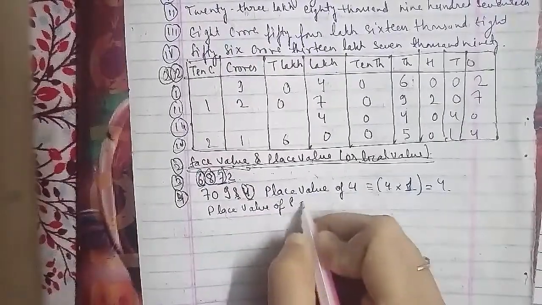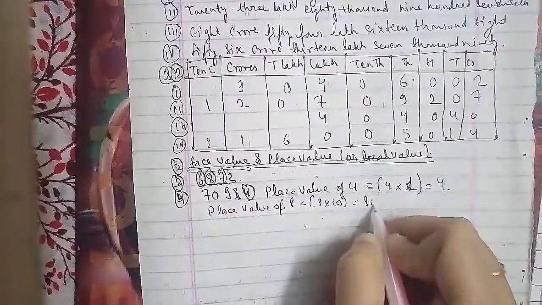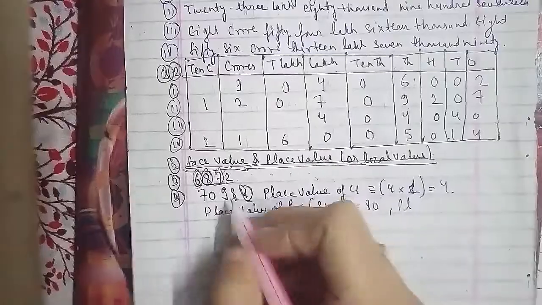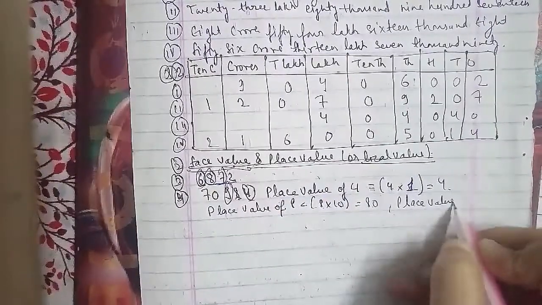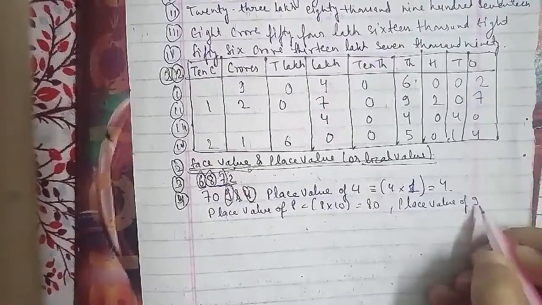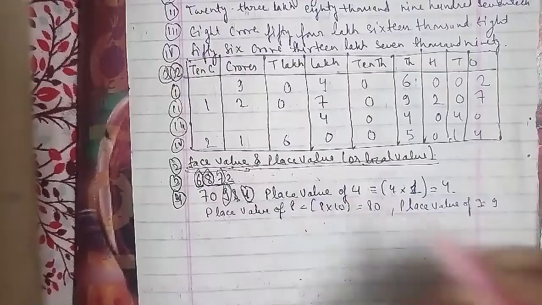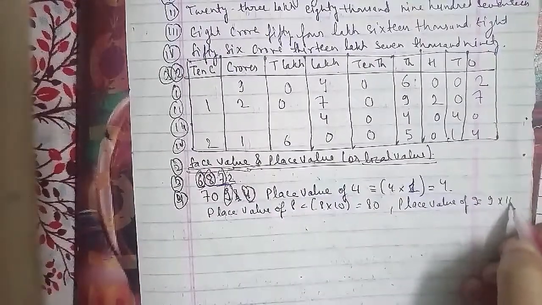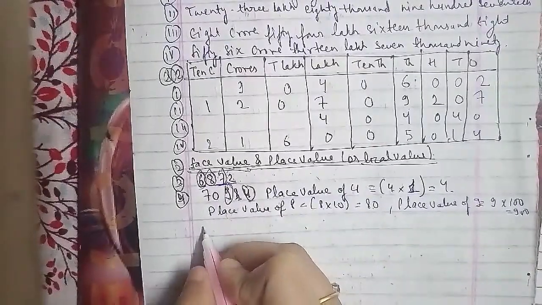The next place value we will find out is for 9. So the place value of 9 is 9, and ones, tens, 100. Sorry, ones, tens, 100. So it means it is in the place of 100, so we'll multiply by 100 and get 900. The other one we have is the place value of 7. We'll find out for the 7, because 0 to itself 0 ही रहेगा.